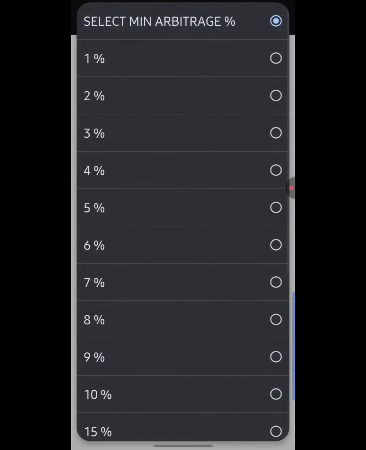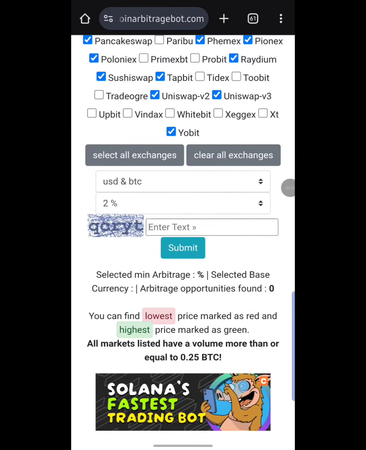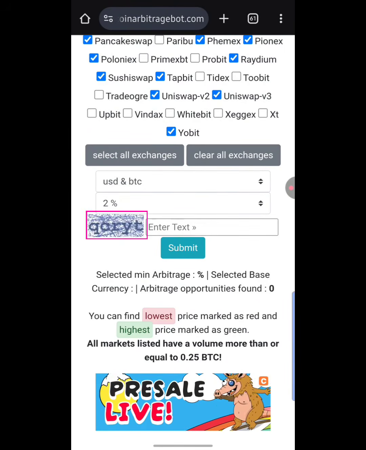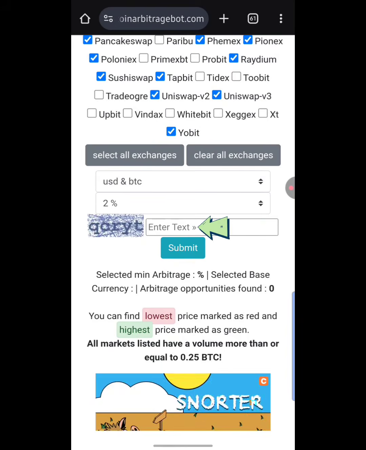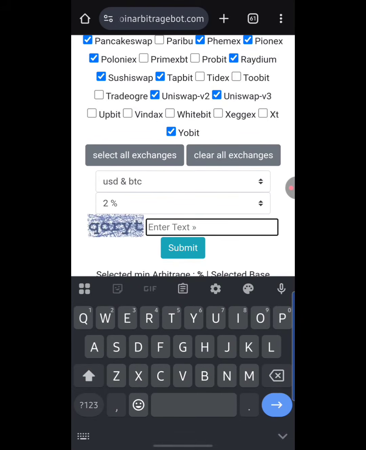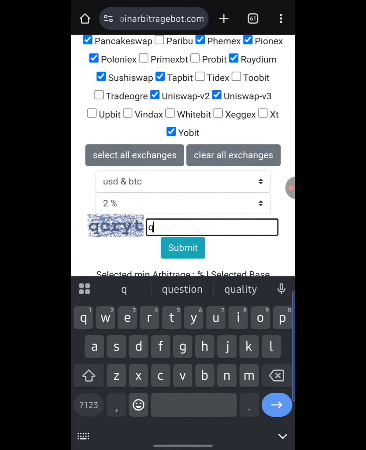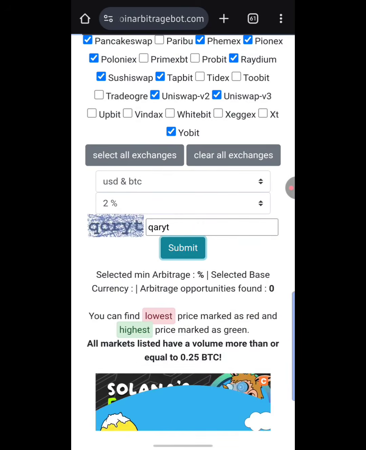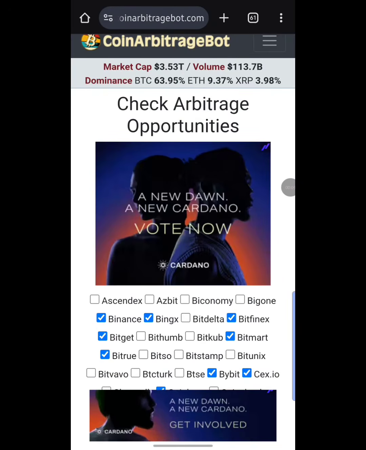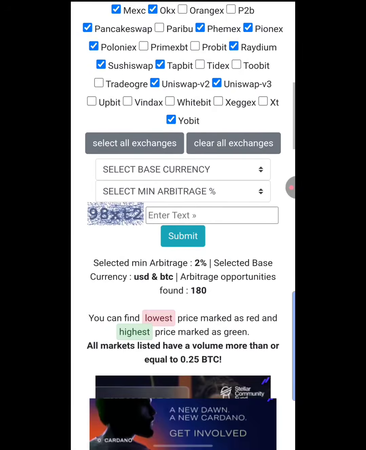Just simply select 2%. When you are done with that, you simply copy this captcha and paste it right here. I'm going to do that right now. I'm going to hit on enter text and type in QARYT. So that is it. I'm going to hit on submit down below. Let's see how this goes. Boom, it's downloading right now. I'm going to scroll down.